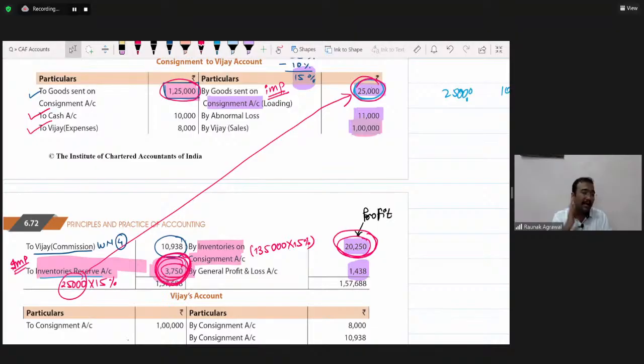And more than this, accountancy is a very interesting and very scoring subject. At foundation level, we have accountancy for 100 marks. At intermediate level, we have accountancy for 200 marks. At final level, again, we have accountancy for 100 to 200 marks. In various subjects like costing and taxation, we have to make use of accounting principles. So don't you think accounting itself carries many marks? So you should allocate a little bit more time to accountancy.